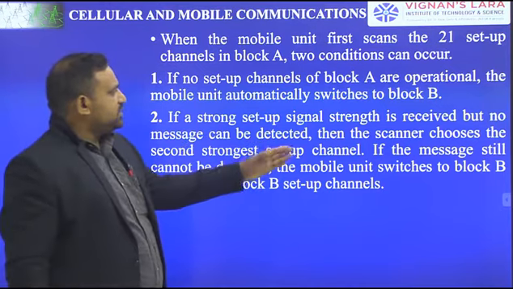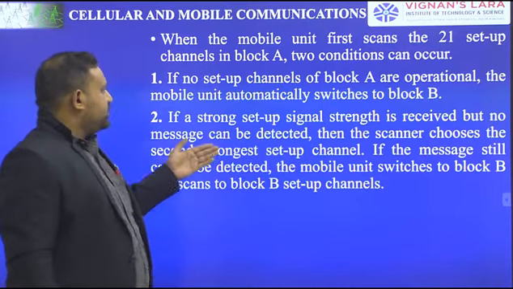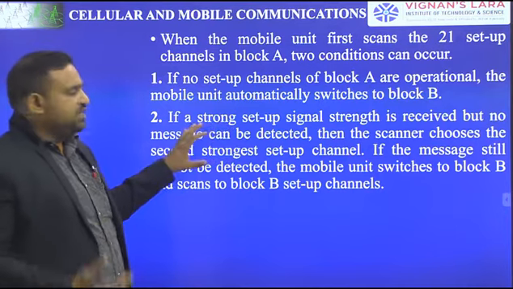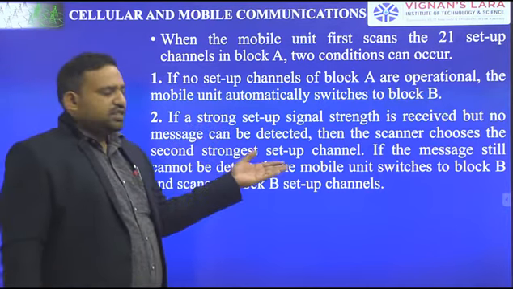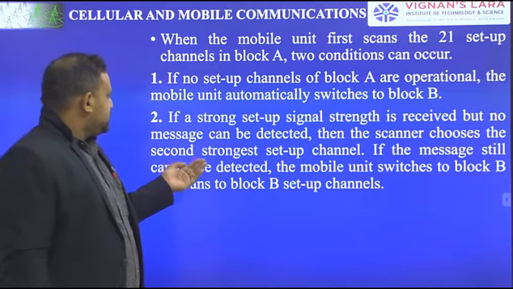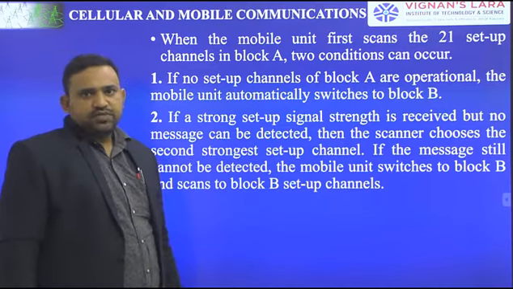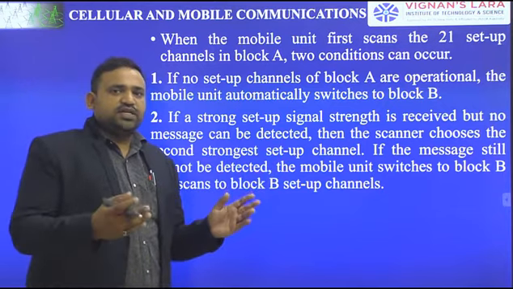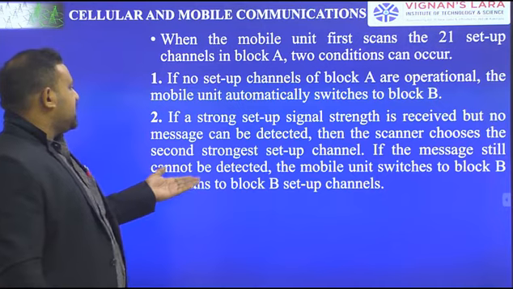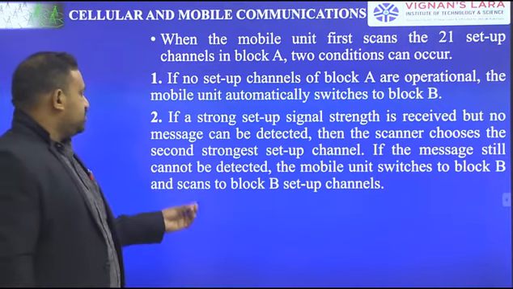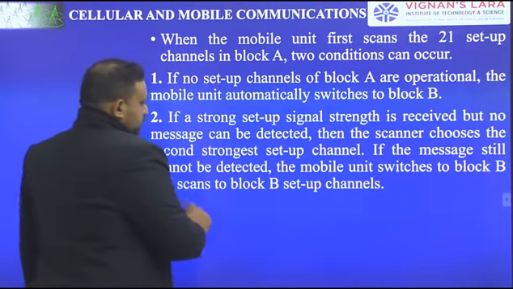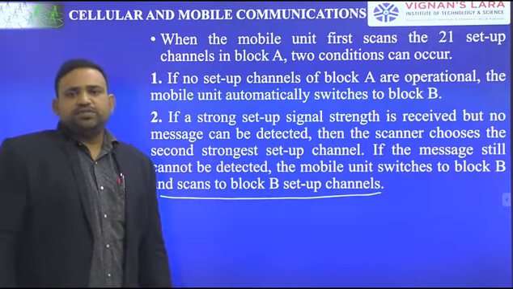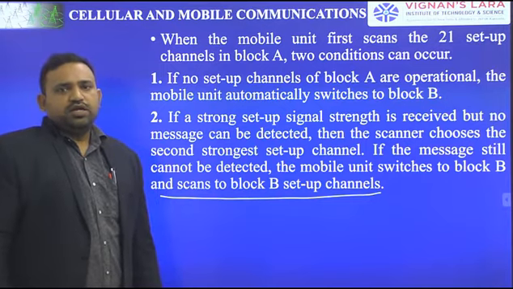Next, if a strong setup channel signal strength is received but no message can be detected, then the scanner chooses the second strongest setup channel, meaning the other channel which has somewhat better signal than this. If the message still cannot be detected, the mobile unit switches to block B and scans the block B setup channels. So it simply searches for a better setup channel in block A or in block B.